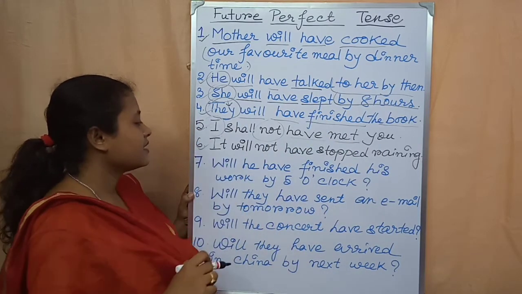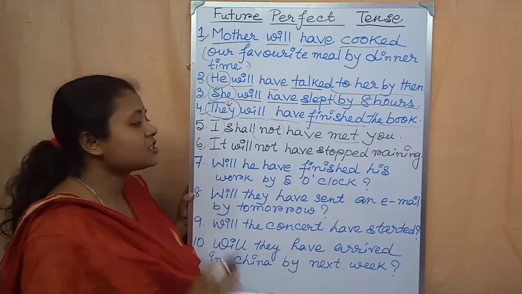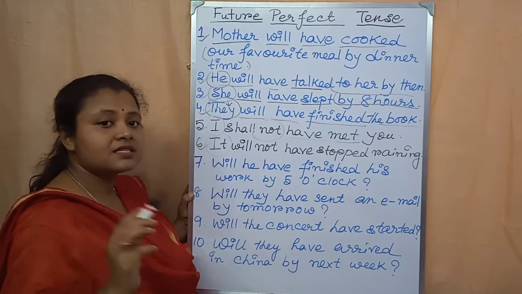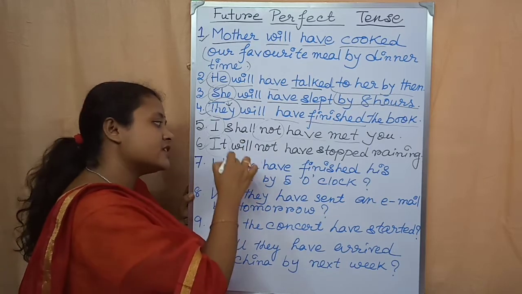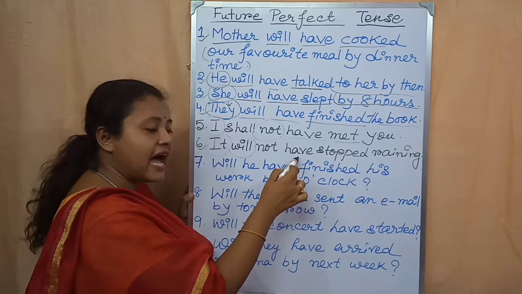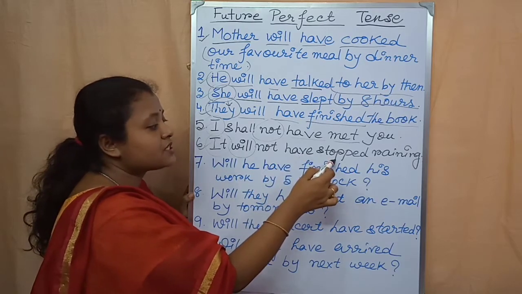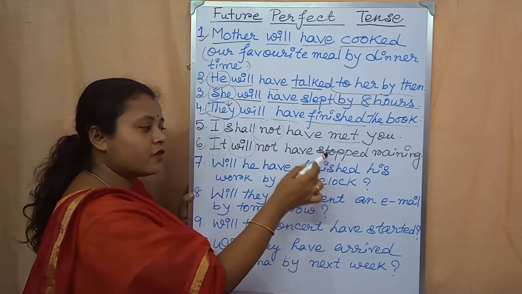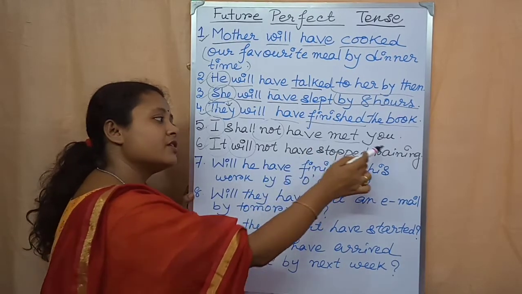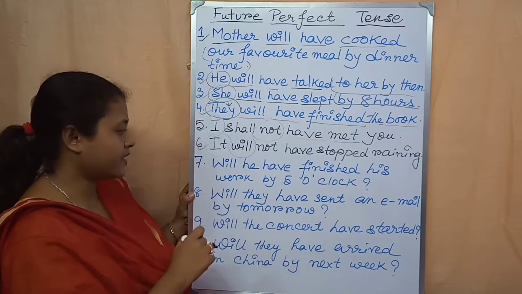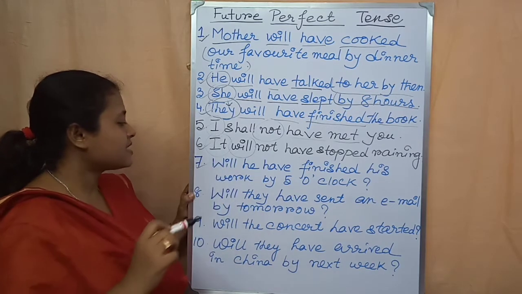Come to the sixth example. It will not have stopped raining. It is third person, singular number. After that will, then not. After that have, then stopped. The main verb is stop, and the past participle form of stop is stopped. Then the rest of the sentence, then full stop.